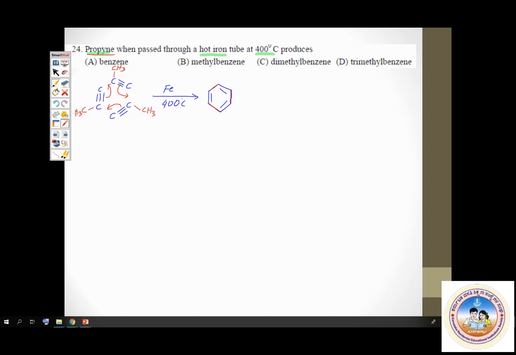If you are adding CH3 to these carbons, you should add CH3 to these carbons as well. CH3, CH3 and CH3. Very simple. Just as you added CH3 to the carbon atoms here, to benzene also you should add CH3. This is the compound you get. Now what is this compound? This is trimethyl benzene. So I think here option D is the correct answer.